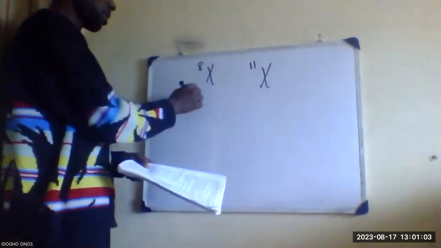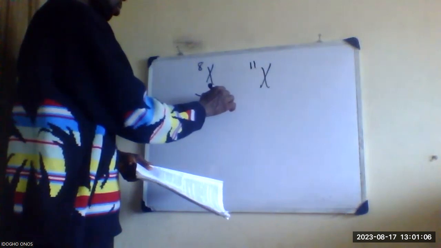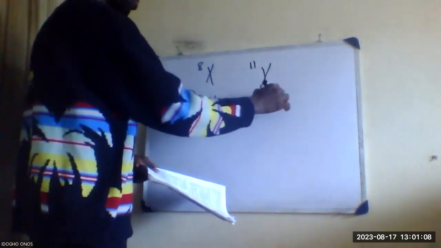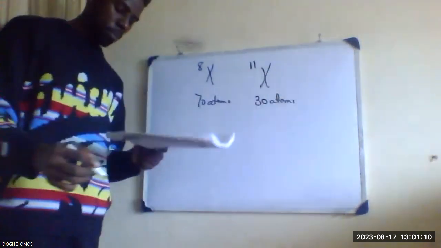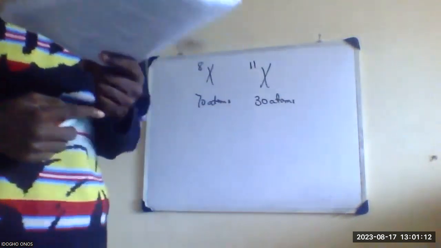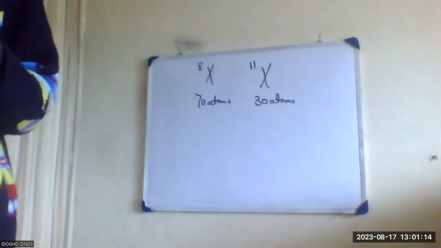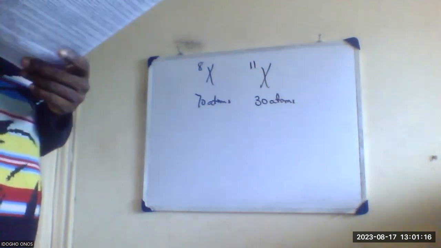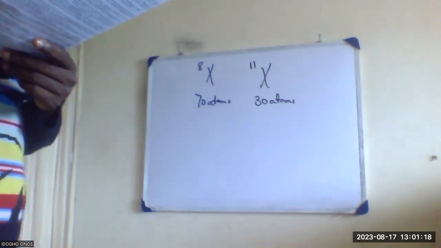Yes. And 30 atoms of X with mass number 11. So this one is 70 atoms, and this one is 30 atoms. Good stuff. Calculate the relative atomic mass of X.